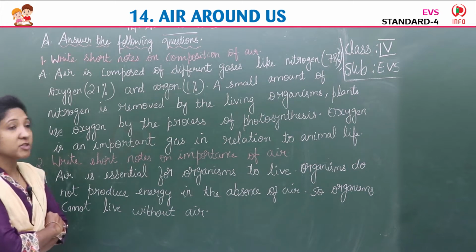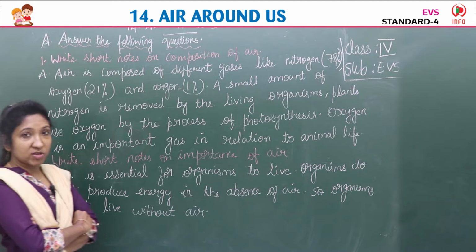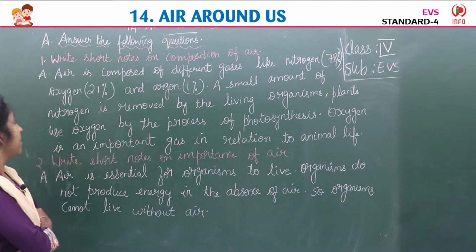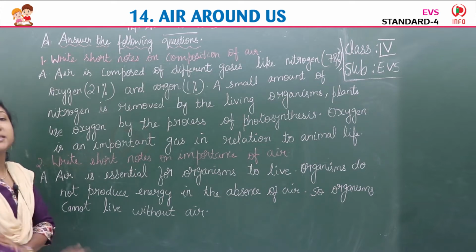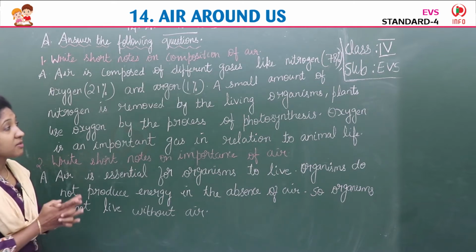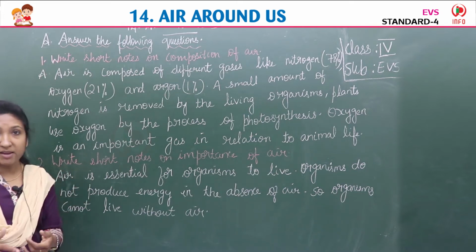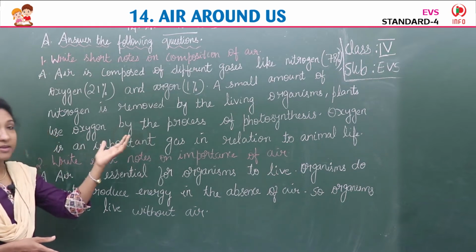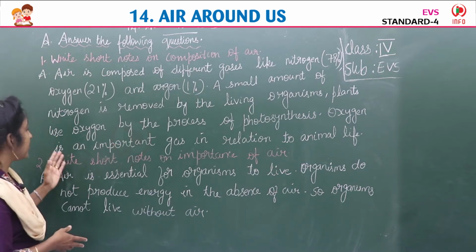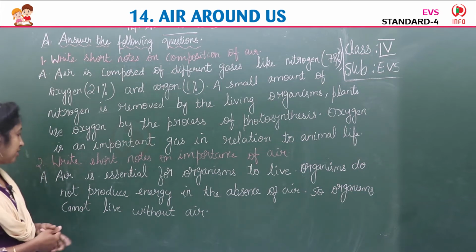Air is composed of different gases. In that, first nitrogen 78%, oxygen 21% and argon 1%. Full stop. A small amount of nitrogen is removed by the living organisms. They will take up oxygen. Then plants use oxygen by the process of photosynthesis. And then oxygen is an important gas in relation to animal life. They also need oxygen, isn't it?